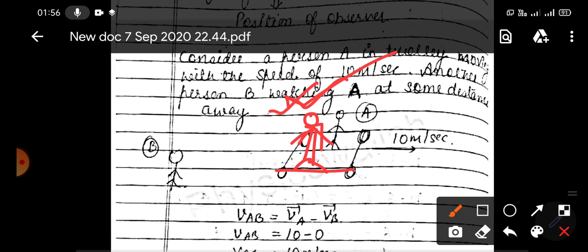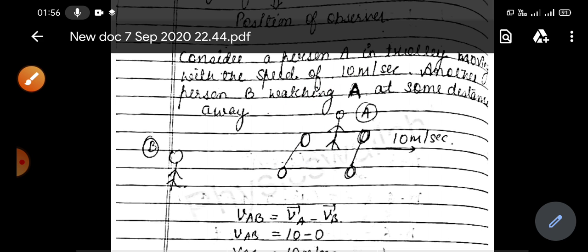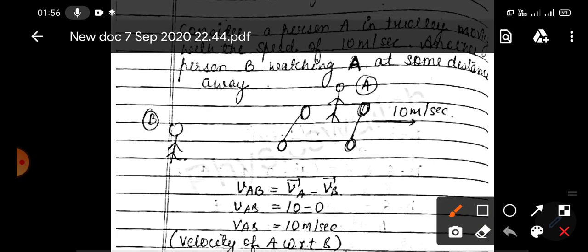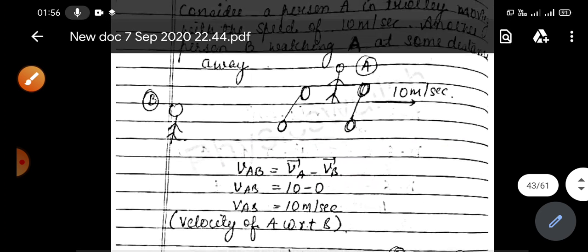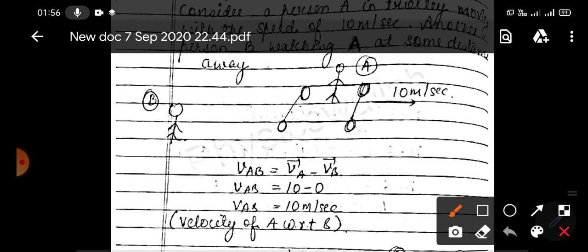So the frame of reference is a very important thing, and the formula is: velocity of A with respect to B. Or suppose your velocity with respect to your friend is equal to the velocity of A minus the velocity of B. So velocity of A with respect to B is equal to velocity of A minus velocity of B. Now always remember, the velocity of A, that means your velocity, is always measured with respect to ground. So what is the velocity of A? You are moving with 10 meters per second speed with respect to the ground.